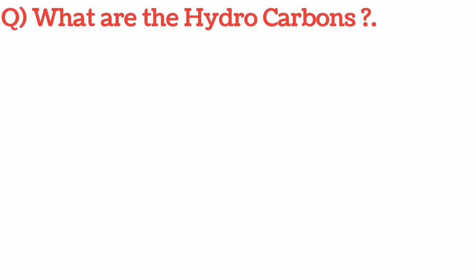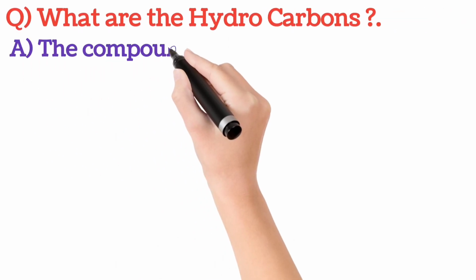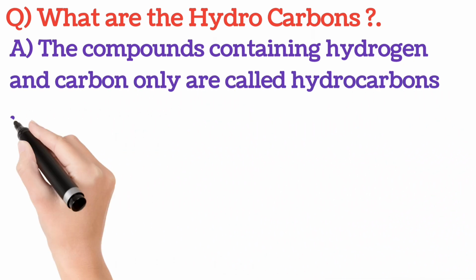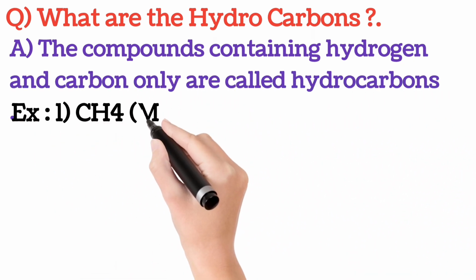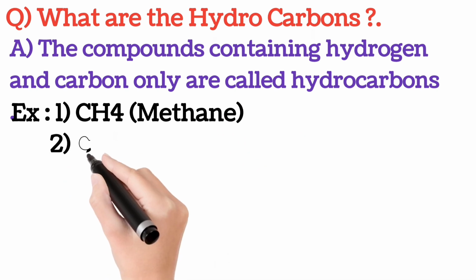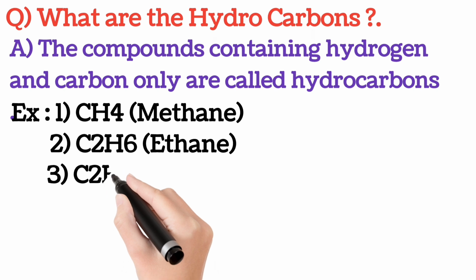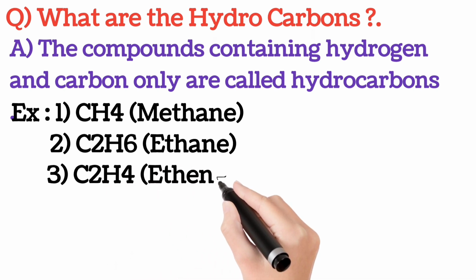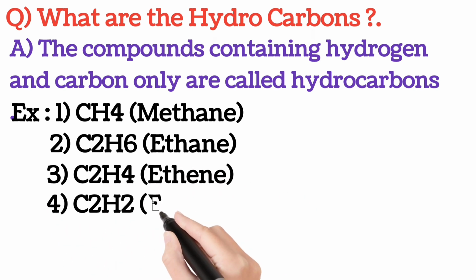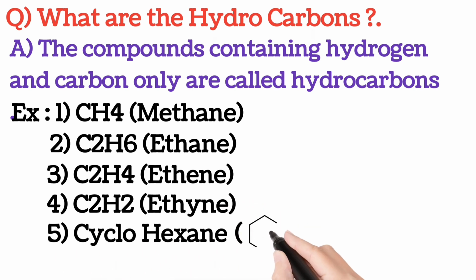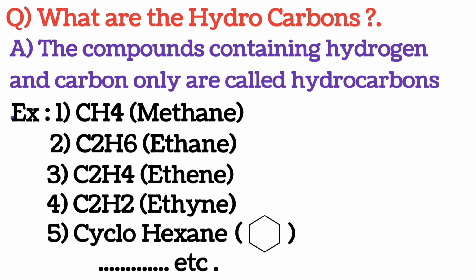Now tell me, what are hydrocarbons? The compounds containing only both hydrogen and carbon are called hydrocarbons. For example, CH4, it is called methane. C2H6, it is called ethane. C2H4, it is called ethene. C2H2, it is called ethyne. C6H12, it is called cyclohexane.